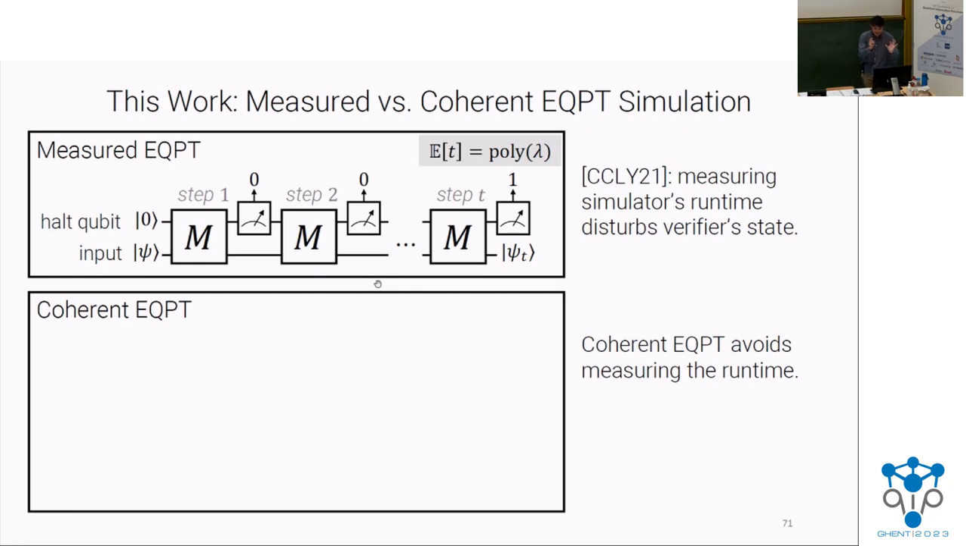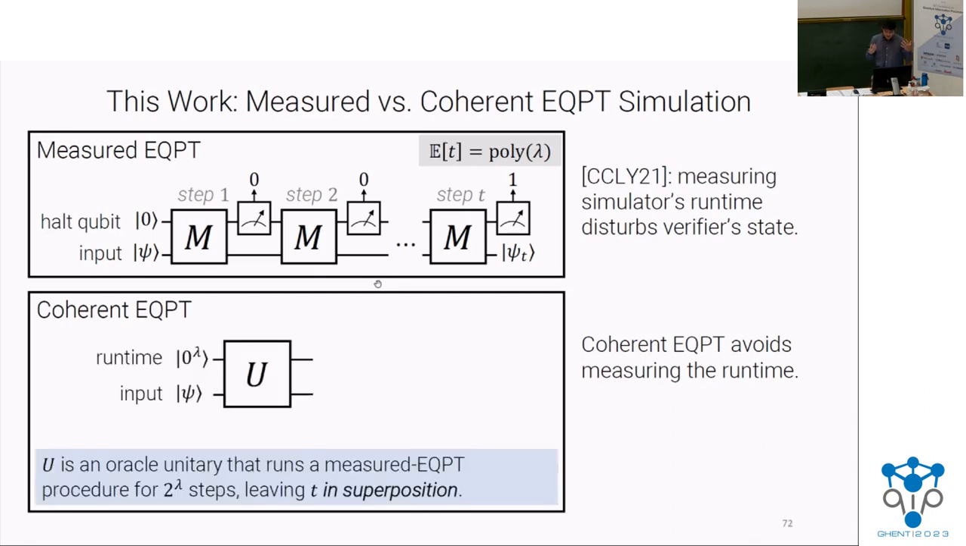There are several ways to make this notion formal, so let's try this one. One way you can think about it is imagining that you have oracle access to a unitary U that essentially runs the purification of a measured EQPT process for, let's say, some exponential number of steps. If you take this very literally, U is just an exponential size unitary. But what you're doing is leaving the time register in superposition, but outside of the view of the person querying this unitary. And so at this point, nothing has changed. All I've done is purify the top of the slide.